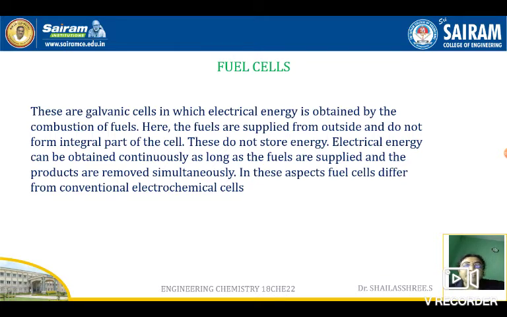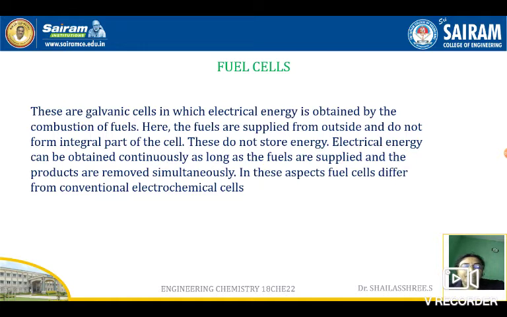We have studied batteries in our chemistry. Batteries are similar to fuel cells, but there is a difference between batteries and fuel cells. Even they convert chemical energy into electrical energy, but a slight difference is there, and we will look into it in this chapter. In batteries, chemical energies are stored and they convert them into electrical energy, right? Even the fuel cells are galvanic cells in which the electrical energy is directly obtained from the combustion of the fuels.